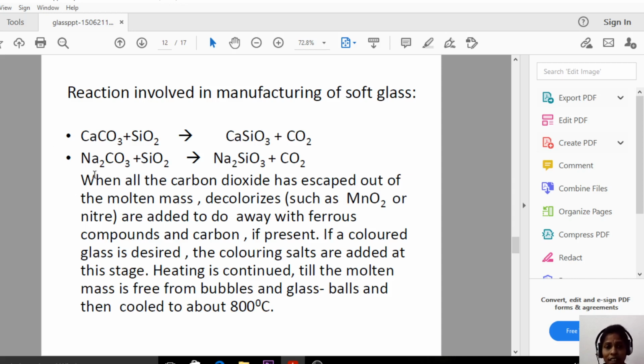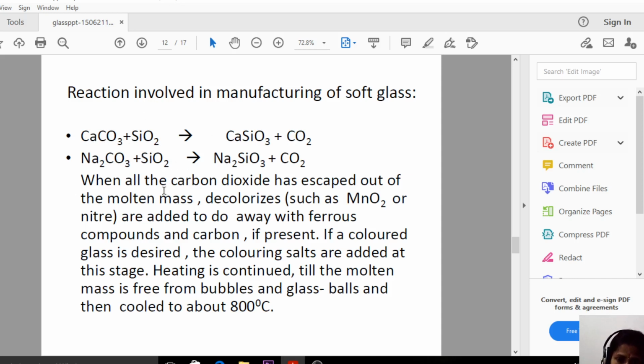So let us see what are the reactions involved. This I have explained in the soft glasses and the hard glasses, so let us just see once. Reactions involved in the manufacturing of soft glass. What are the raw materials in the soft glass? Calcium carbonate, sodium carbonate and silica. Calcium carbonate reacts with the silica to produce calcium silicate and carbon dioxide. Sodium carbonate also reacts with the silica to produce sodium silicate and carbon dioxide.